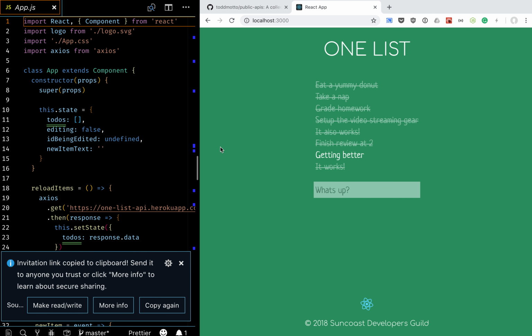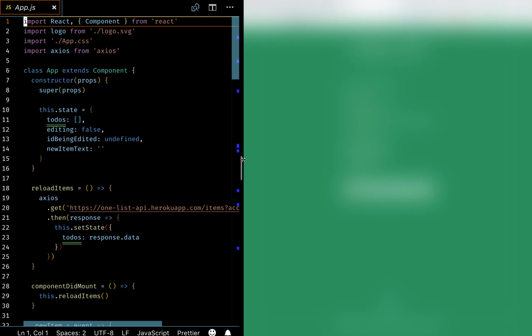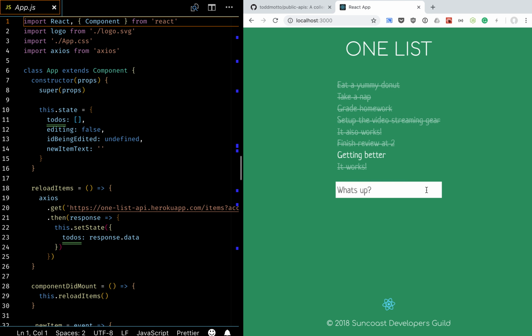Okay, so here's our one list, and we could add things. Let's wait for the API to wake up. It's on Heroku. It'll take a second, but we should be able to.